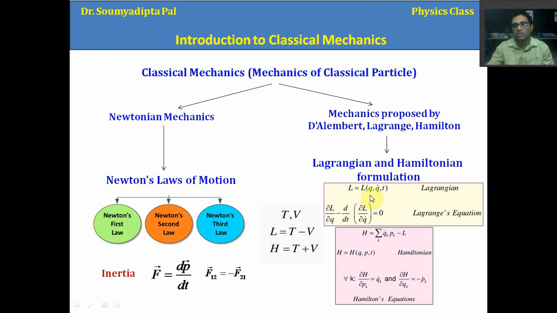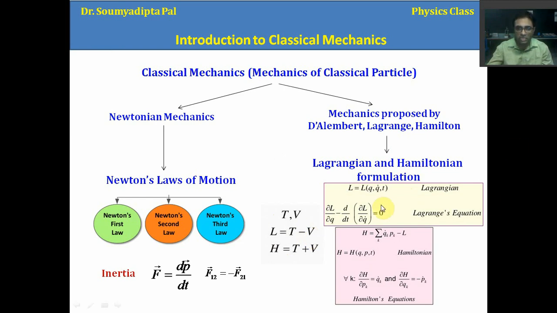Here this q is basically all those coordinates corresponding to the position, and q dot is the parameters corresponding to the momentum. For the time being, think like this, and we write down a function which is called the Lagrangian, and that is actually T minus V. T is the kinetic energy of the system and V is the potential energy of the system. Okay, so T minus V.